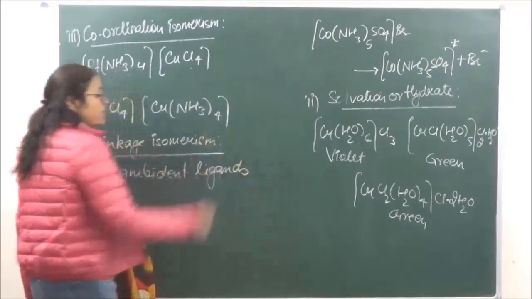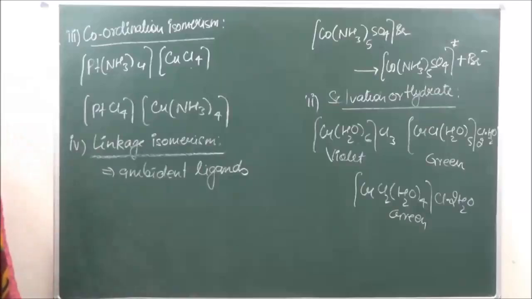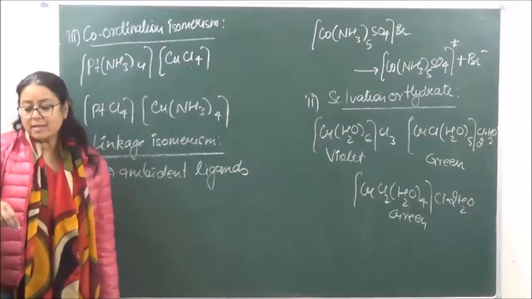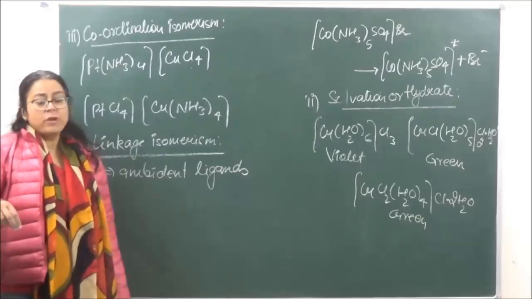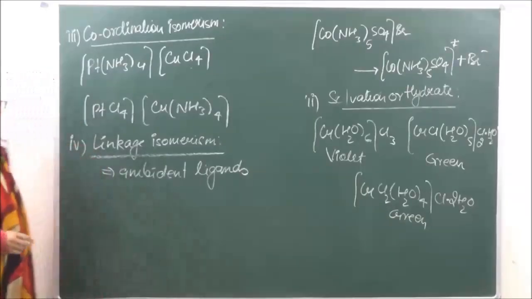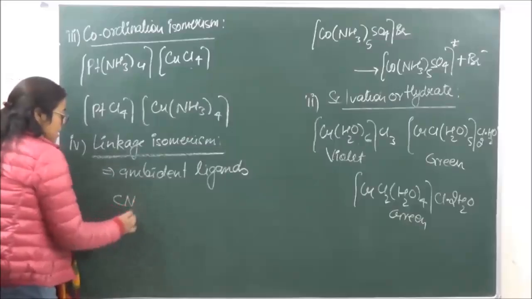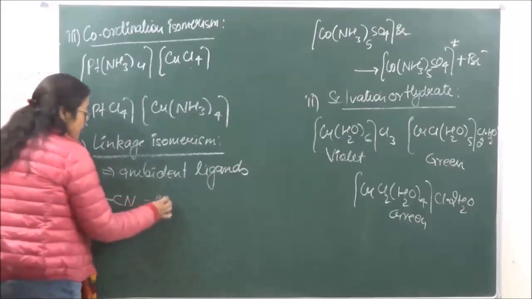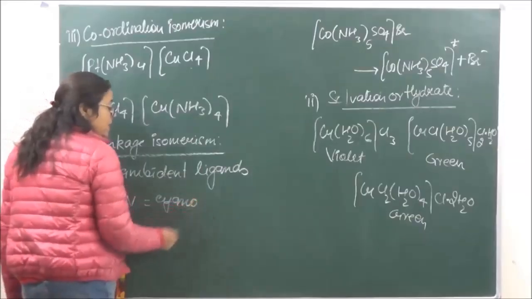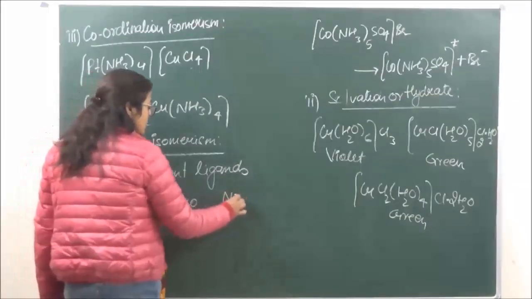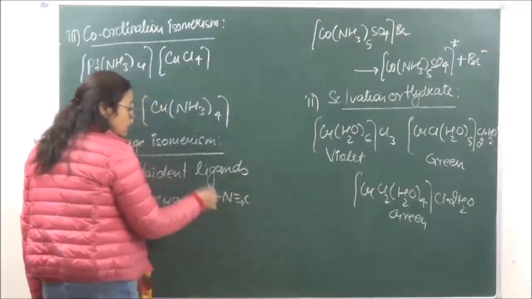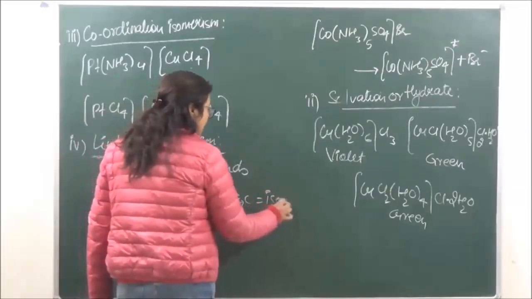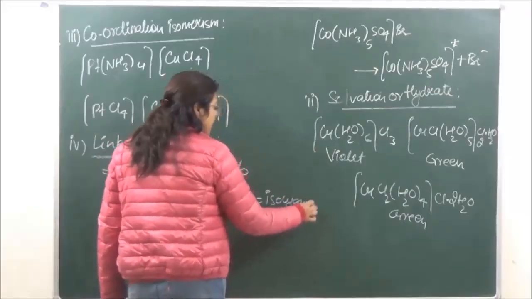We know what ambidentate ligands are, which can bond to the central metal atom through 2 different donor atoms, but they are examples of monodentate. For example, we have cyano. So if the linkage is through carbon, then this is known as cyano. But if the linkage is through nitrogen, then this is going to be known as isocyano. So we've already done this.